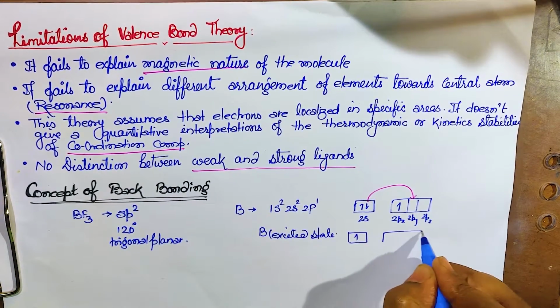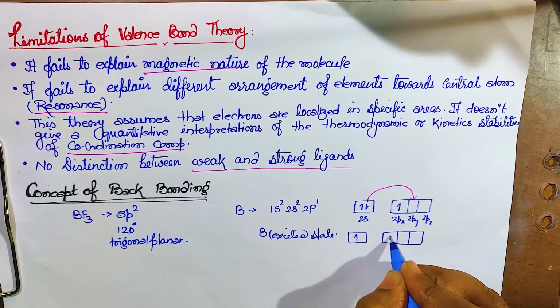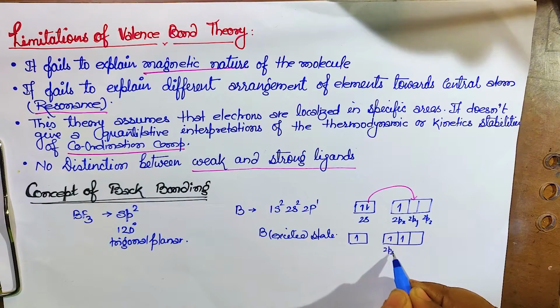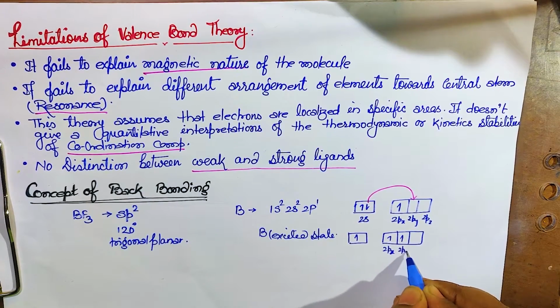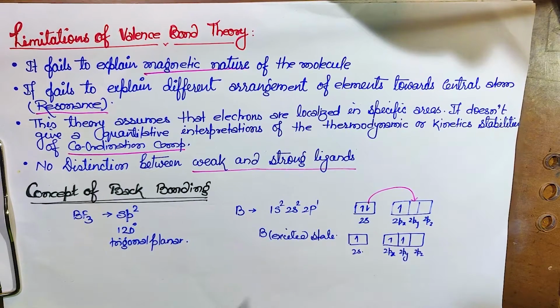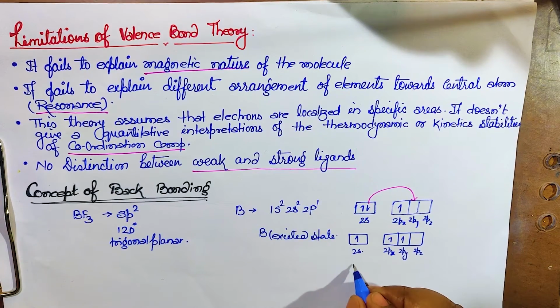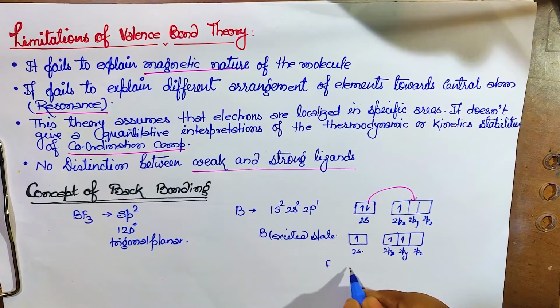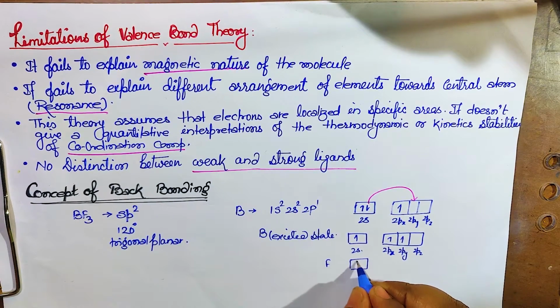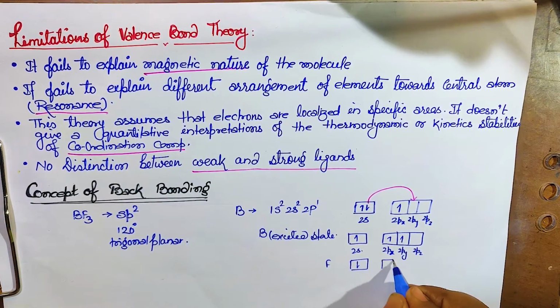So now it will be 2s1, 2px1, 2py1. The pz orbital will still be empty. This is 2pz and this is 2s. So now boron has 3 unpaired electrons, and now it will take 3 fluorine. One fluorine over here in antiparallel direction, another fluorine in antiparallel direction, and this one.